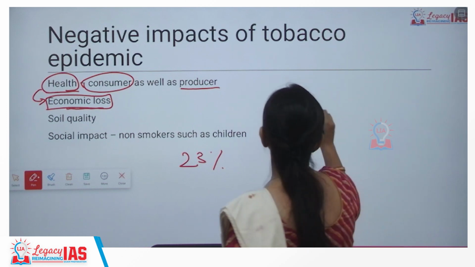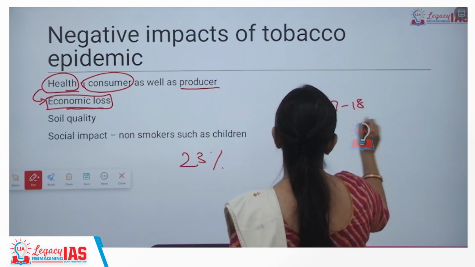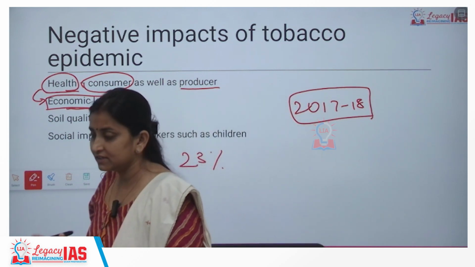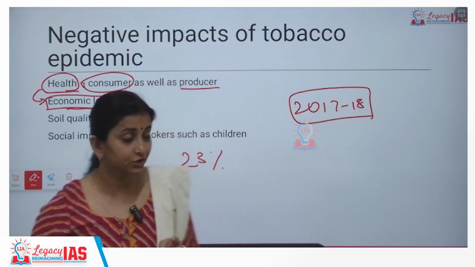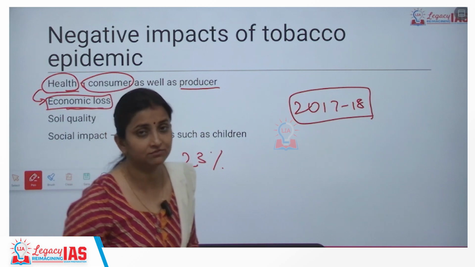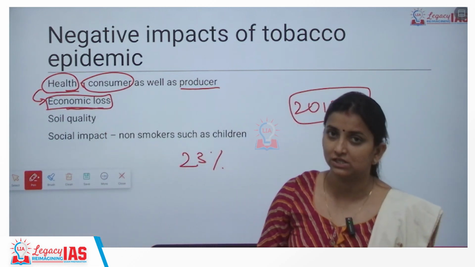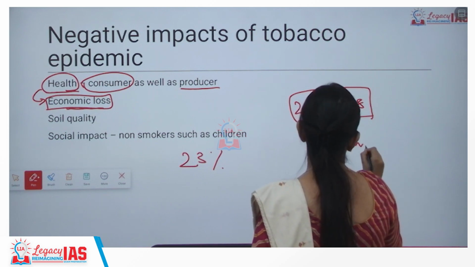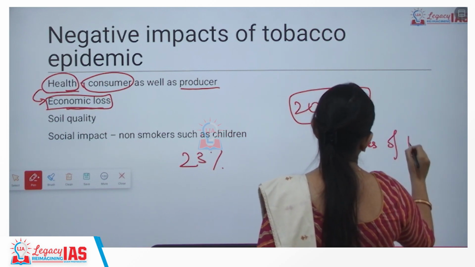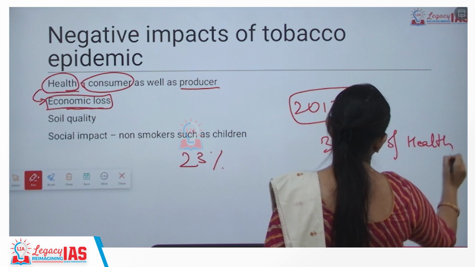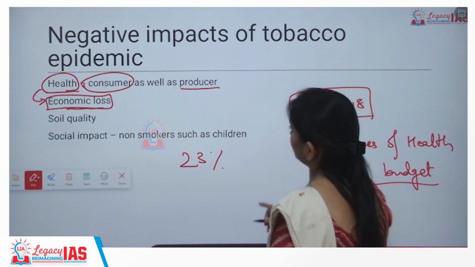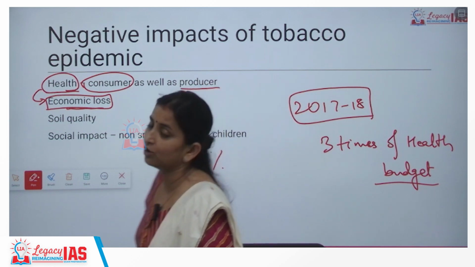If we talk about 2017-18 specifically, in 2017-18, the economic loss that we experienced because of tobacco consumption was 3 times that year's health budget. It was 3 times the health budget which was allocated for the same year. That is the extent of economic loss after consumption of tobacco.